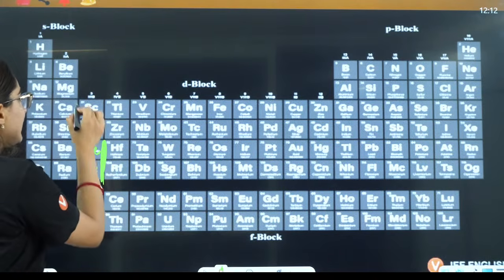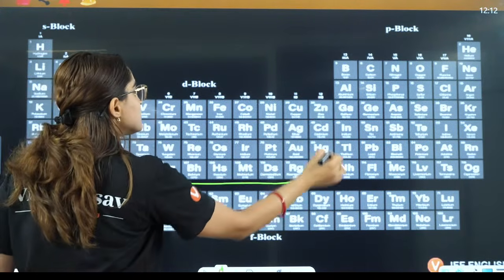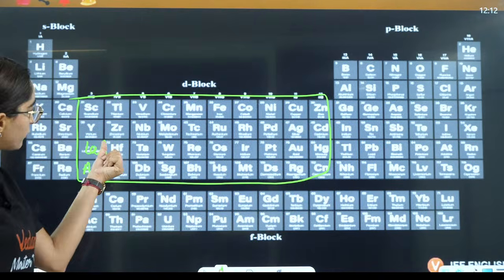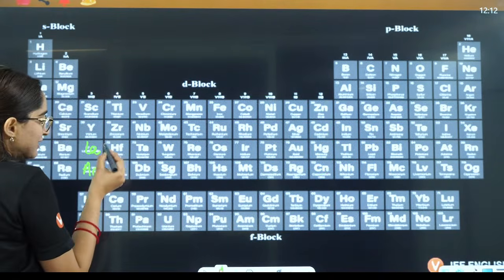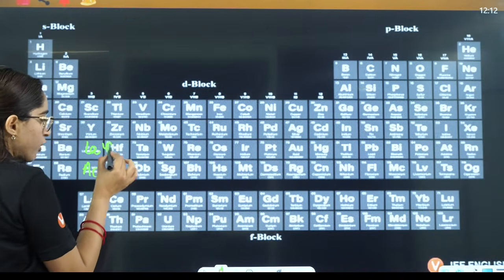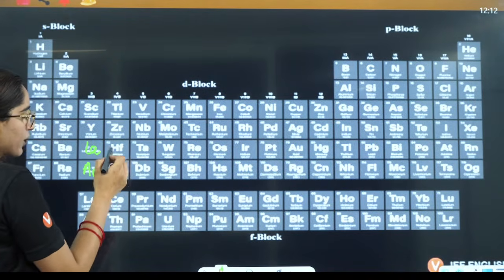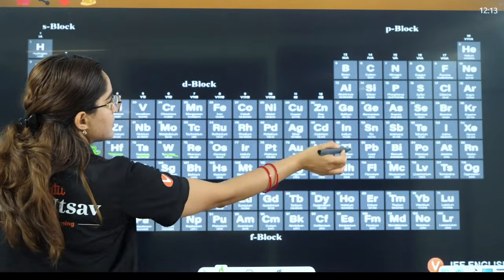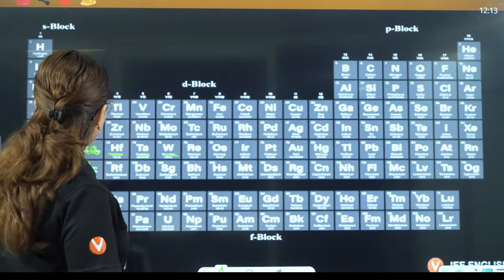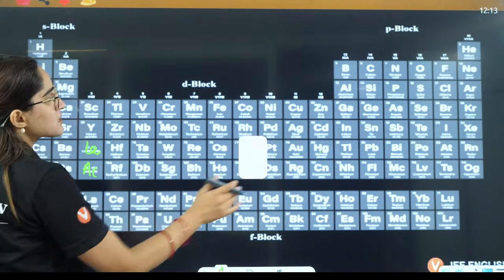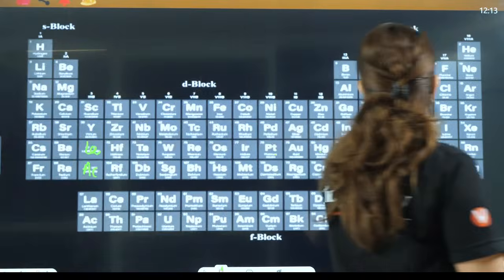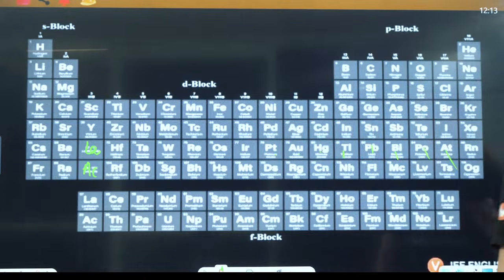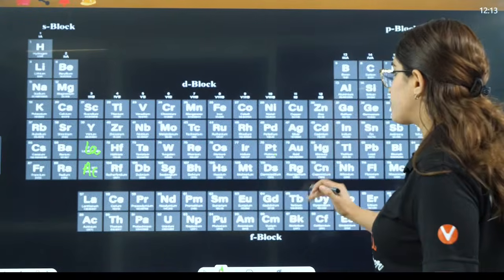After lanthanum you will start filling the 4f orbital. So this will become 4f1, 4f2, 4f3, 4, 5, 6, 7, 8, 9 and 10, and after that you will start filling 14 electrons actually, 11, 12, 13, 14.